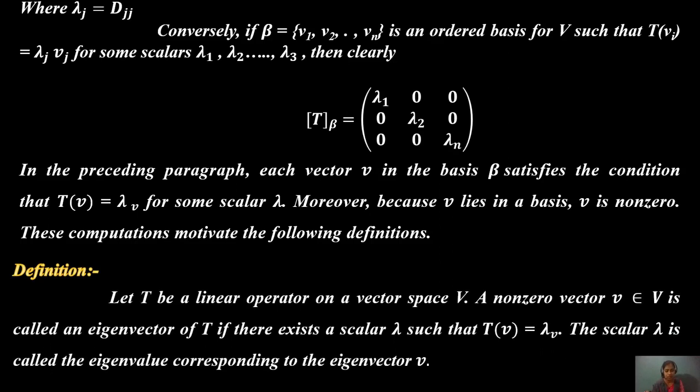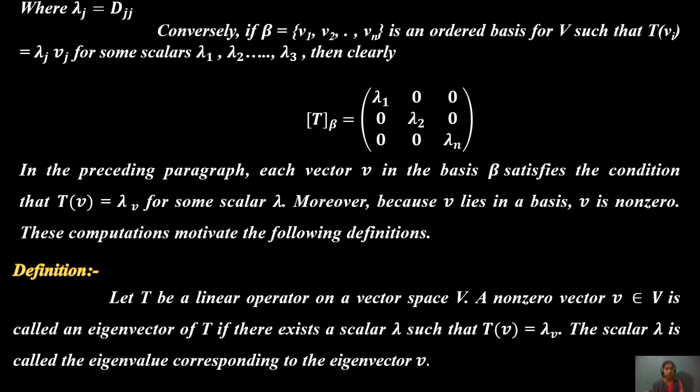Let T be a linear operator on the vector space V. A non-zero vector v in V is called an eigenvector of T if there exists a scalar lambda such that Tv equals lambda v.